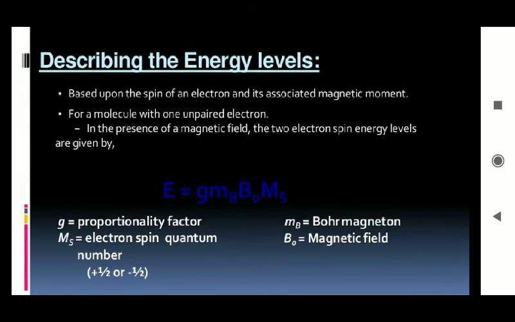For a molecule with only one unpaired electron, in the presence of a magnetic field, there are two electron spin energy levels, given by one specific formula: E = g μB B0 MS. Here g stands for the proportionality factor, MS is the electron spin quantum number, which can be plus half or minus half, μB stands for the Bohr magneton, and B0 is the magnetic field.